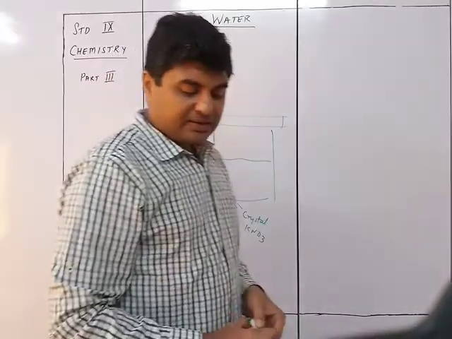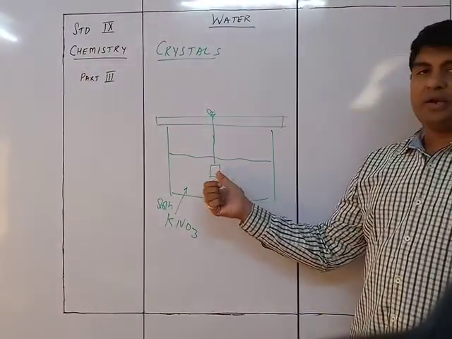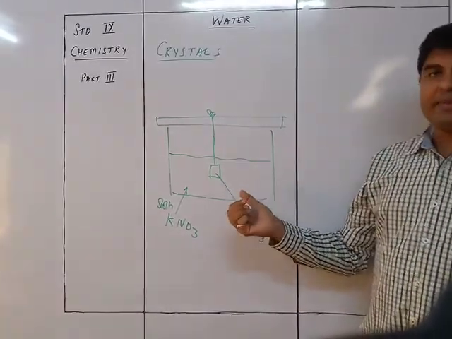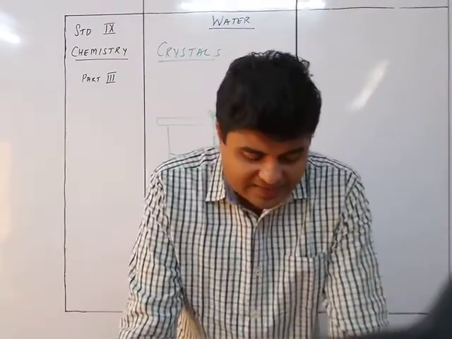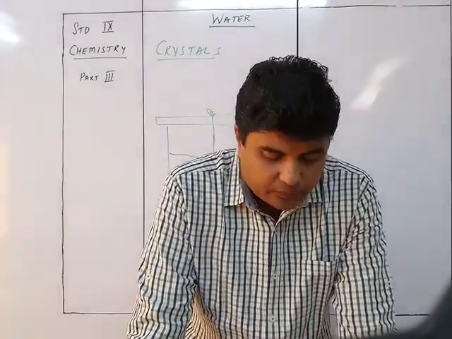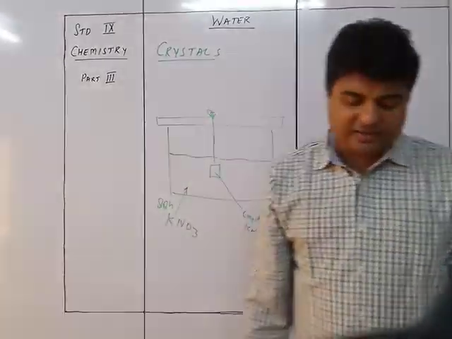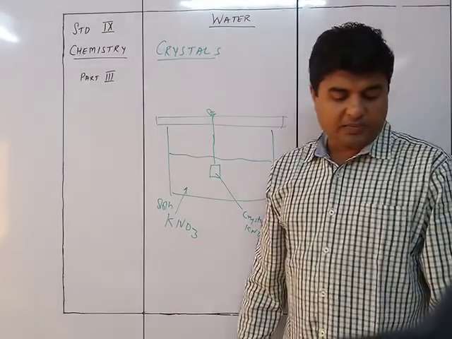So what will happen is that the size of this particular crystal is going to keep on increasing as it is kept inside in slow evaporation. To prepare a large size crystal of potassium nitrate, the procedure is: a saturated solution of KNO3 is prepared at 90 degrees Celsius. It is then filtered out and the clear filtrate is allowed to cool in another beaker.